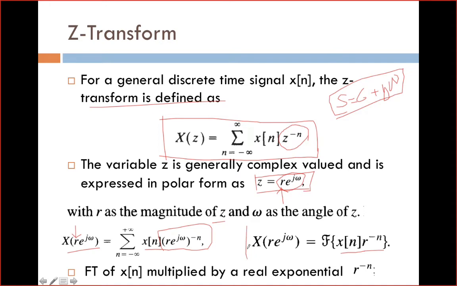That is, X of r e power j omega is equal to the discrete time Fourier transform of x of n into r power minus n. Here r should be equal to 1 for the discrete time Fourier transform.